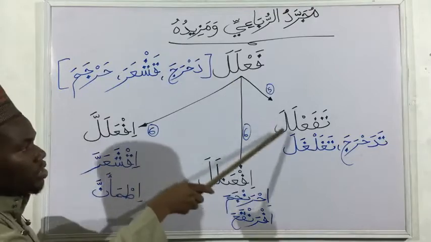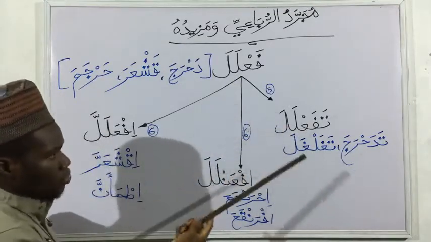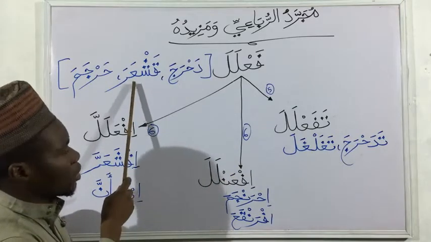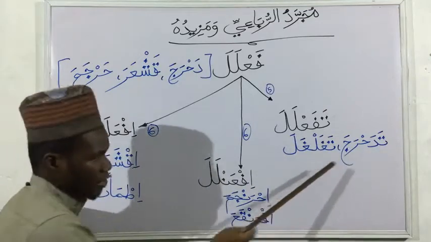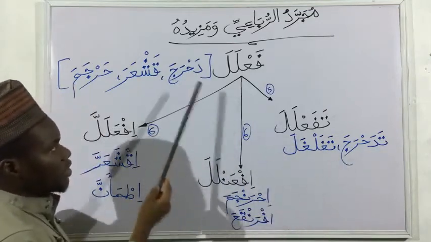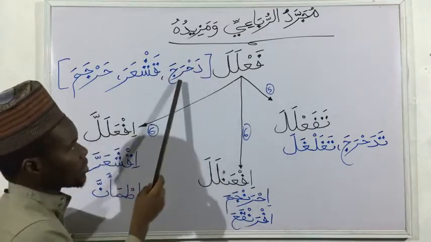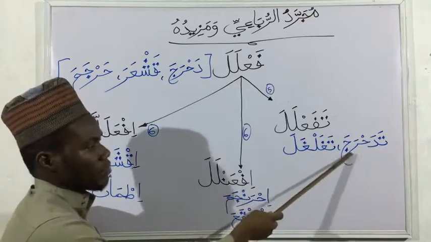Now, the mazid that we now have, the first one, we have what? Tafa'lala, meaning it is formed from these letters by adding an extra ta to it. So you see here we have tadahraja. It is formed by adding ta to dahraja. We said dahraja means he rolled. So tadahraja means what?